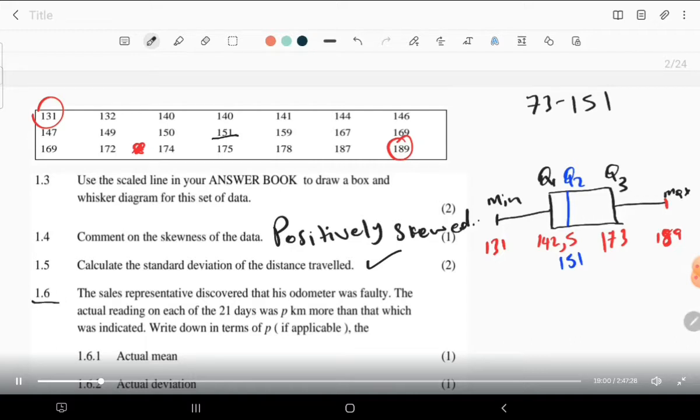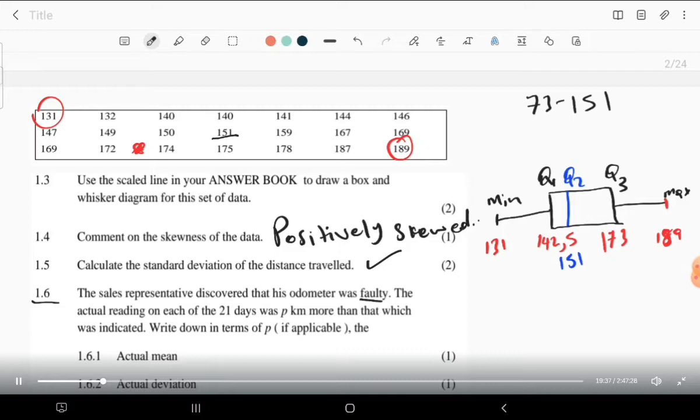1.6 says the sales representative discovered that his odometer, which is the apparatus used to measure this distance, was faulty, which means there was something wrong there. So when something is wrong, the data or the recordings it has taken are probably faulty as well, which means instead of 7, the odometer just takes 21. Can you see that? Instead of 40, it just writes 1 million for some strange reason.